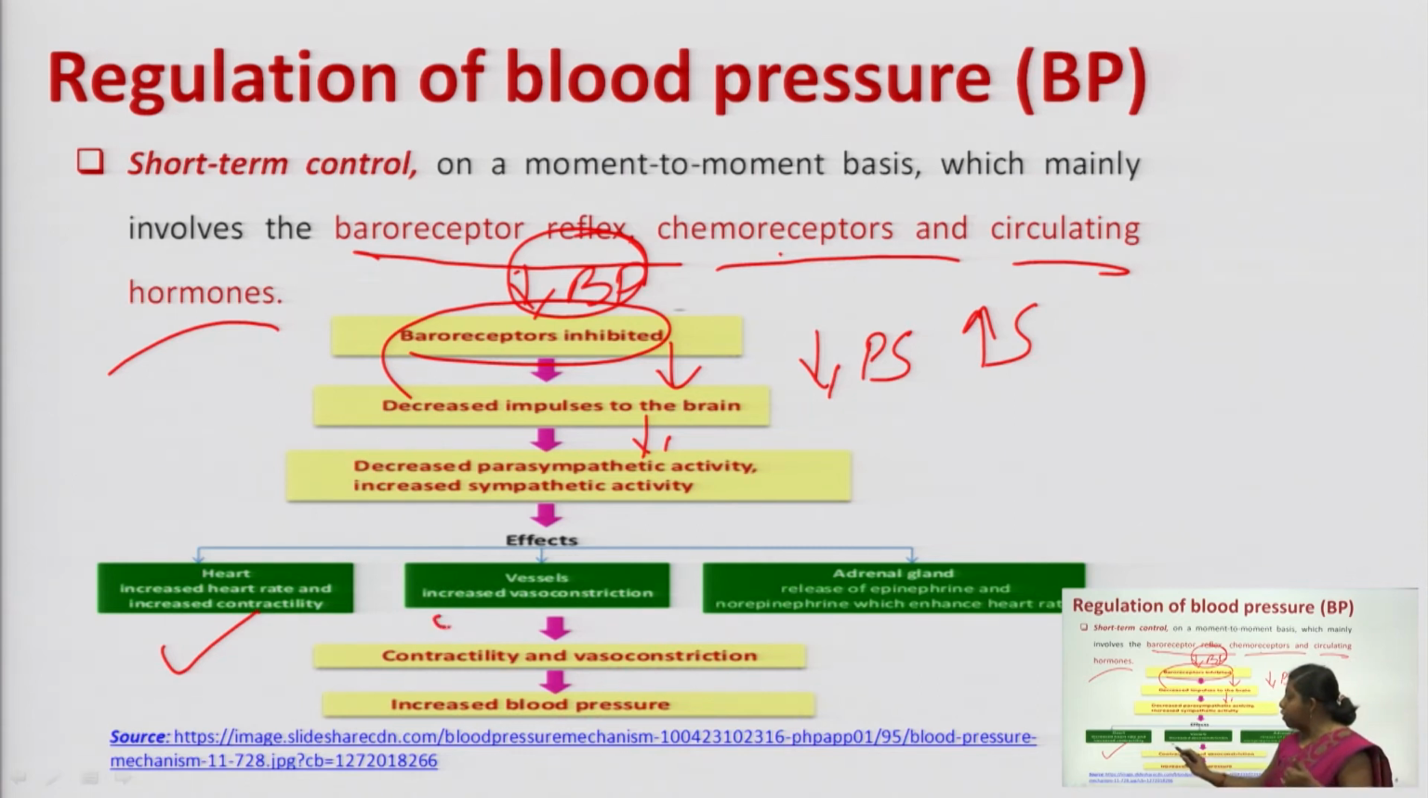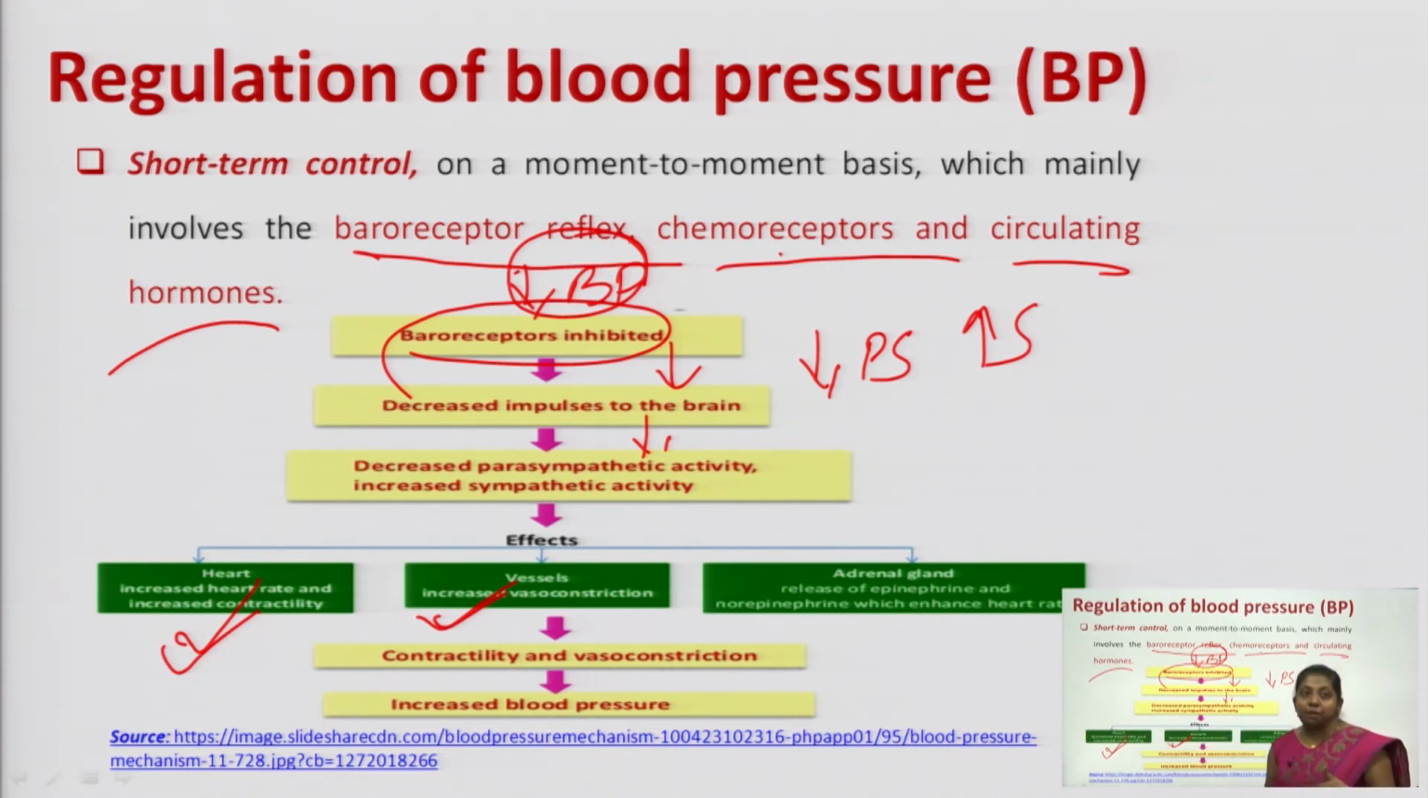Similarly, when we talk about blood vessels, when there is sympathetic stimulation, there will be much more vasoconstriction. So, together, that is vasoconstriction along with increased heart rate and force of contraction, increases your blood pressure. That is a direct effect.